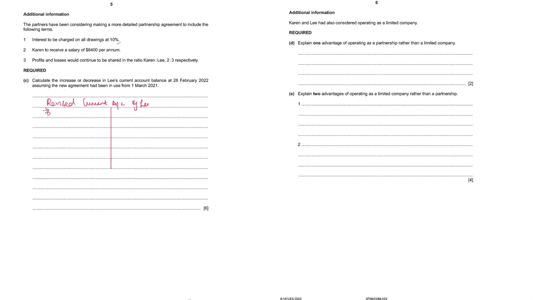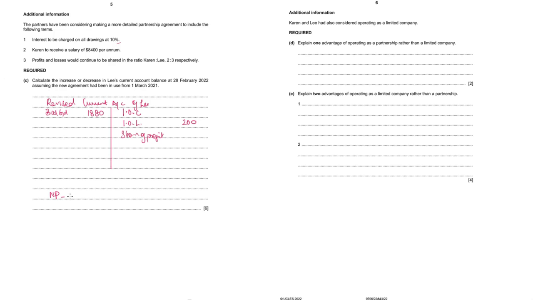On the debit side, same balance brought down, 1880. Now on the credit side, this time you will have interest on capital, you will have interest on loan as usual, or as per last time 200. You will also have salary is not there for Lee, so share of profit. Now this share of profit will be different now because we have to consider all the appropriations before distributing the profit. So you'll have to do it separately.